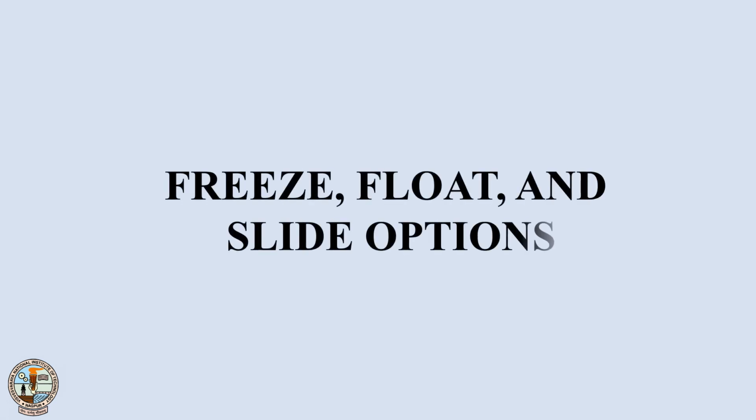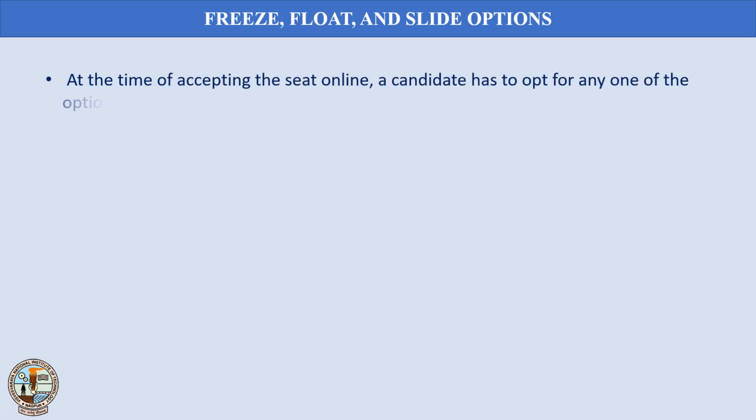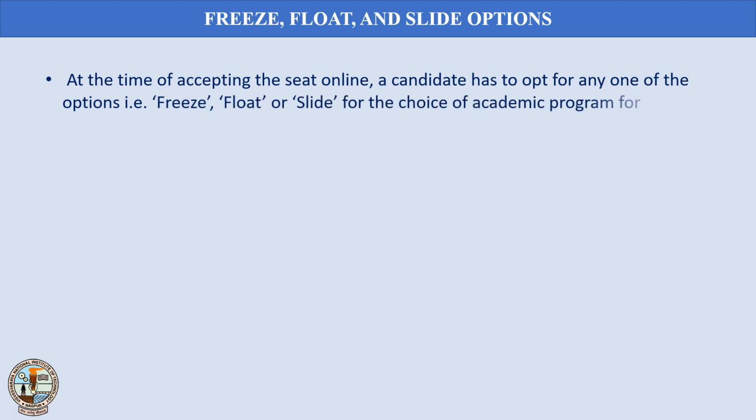Freeze, float, and slide options. At the time of accepting the seat online, a candidate has to opt for any one of the options, for example freeze, float or slide, for the choice of academic program for subsequent rounds, if any, of joint seat allocation.